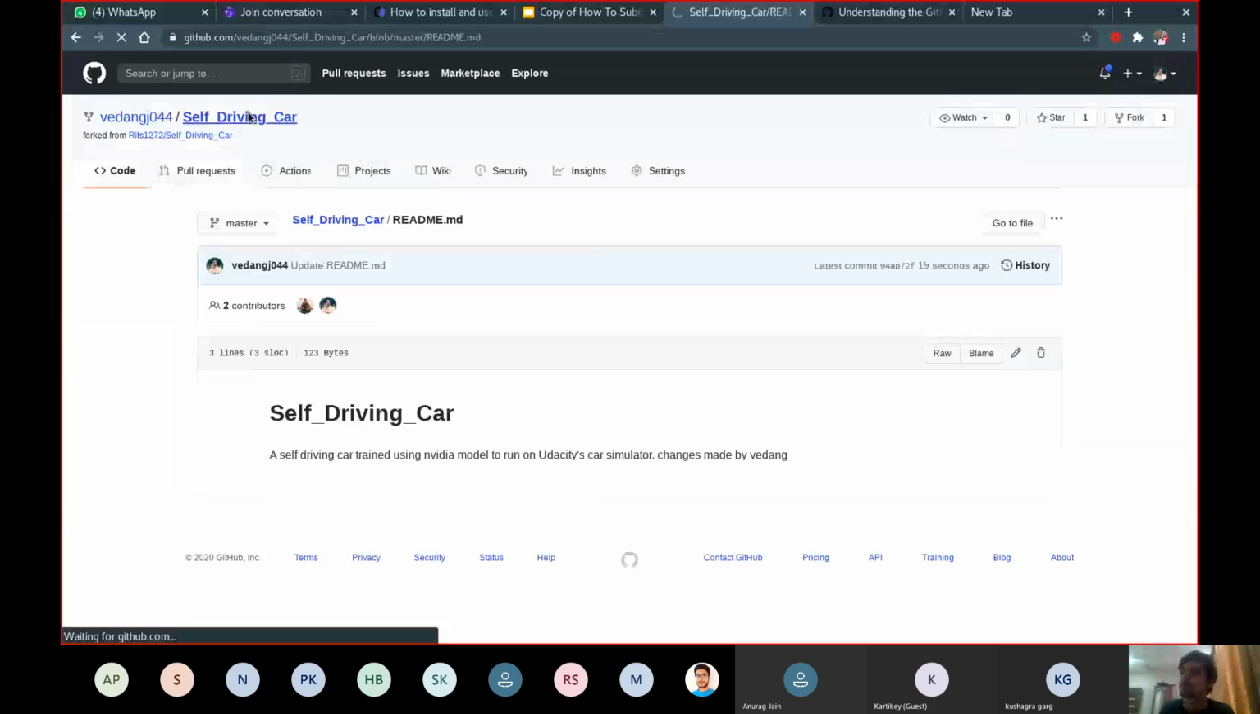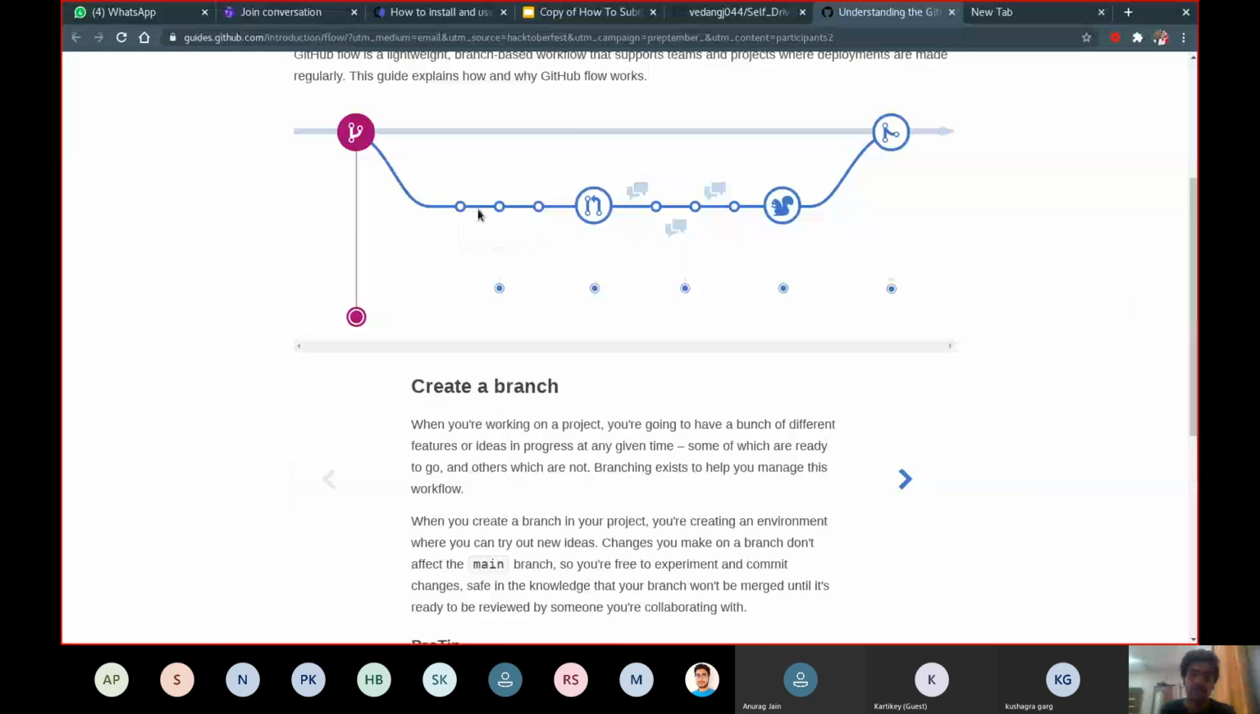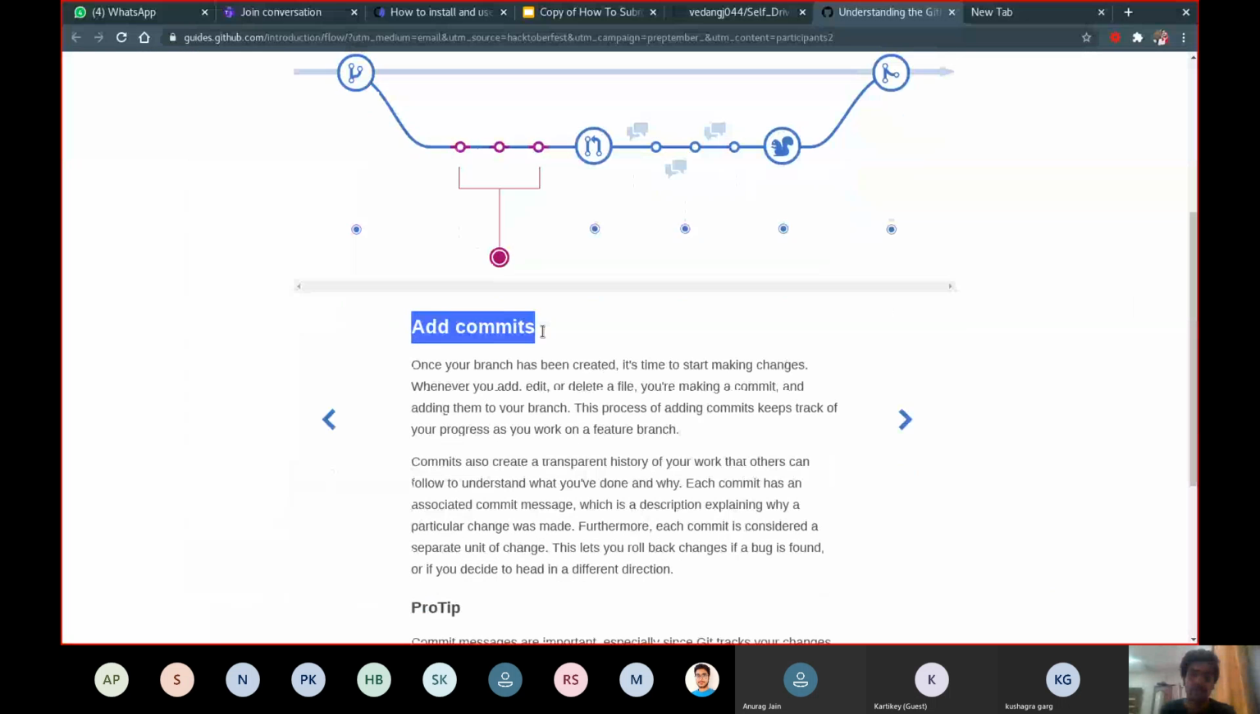Okay, so here you can see the changes made by Vedant. As you can see, I have made these changes. I have added my commits, which is the code I wanted to change. I have done that much. Now I have to open a pull request.